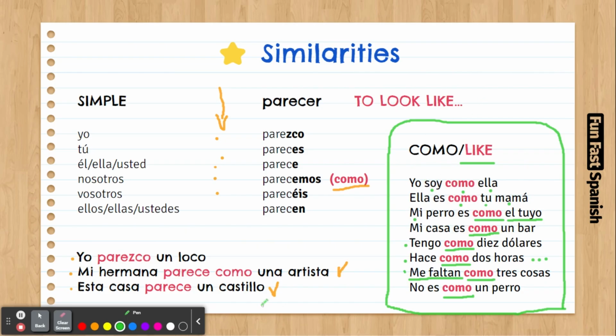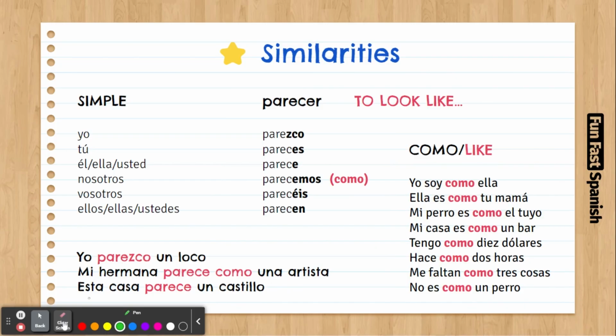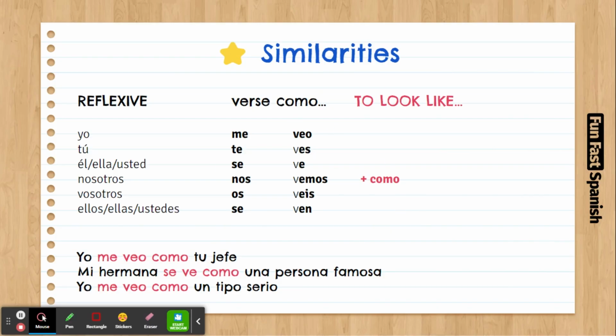So now you have a way to express inaccuracy of numbers and also to say like similarity. Good. And let's have a look at the last one. The last one is going to be verse como. This one is a reflexive verb, verse, right? Como. And it's also to look like. So yo me veo, I look like, como. And here we're going to use the word como. It's not optional, we have to use it. Yo me veo como un loco. So the one before, I look like a crazy person.